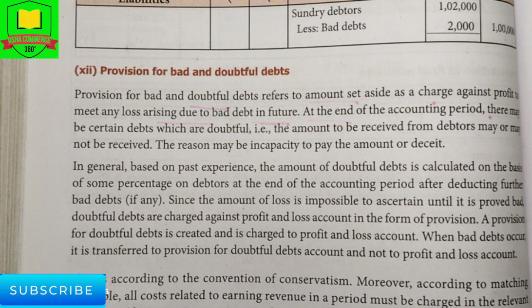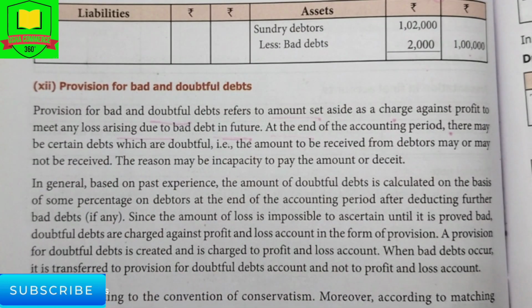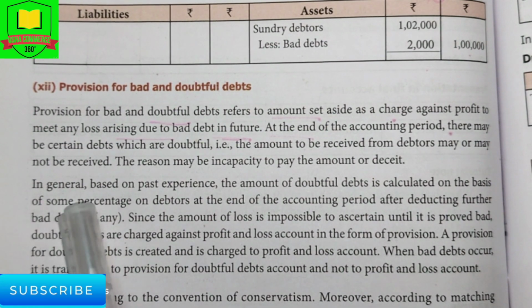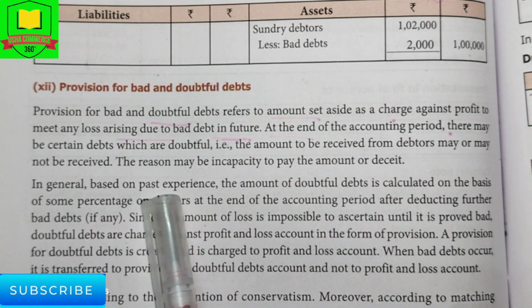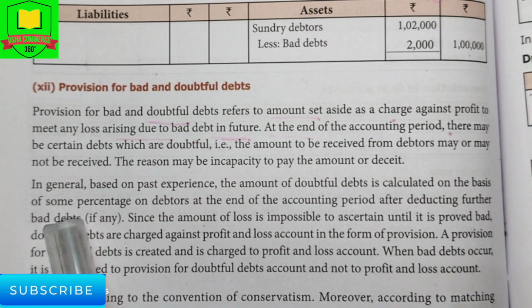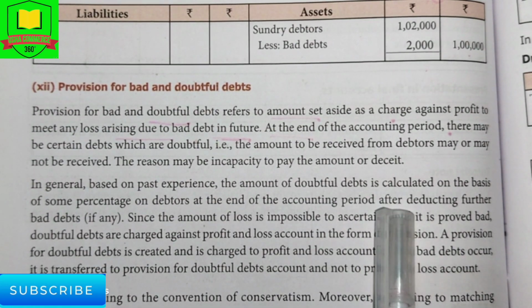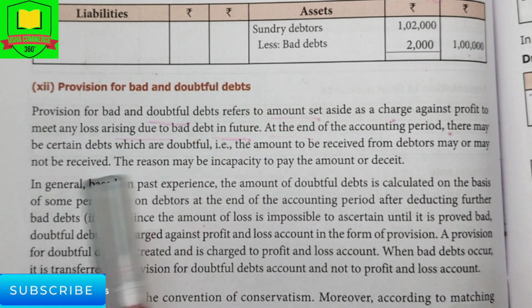So, on the basis of experience, generally, after deduction of the bad debts from the sundry debtors, the amount of doubtful debts is calculated on the basis of some percentage on debtors at the end of the accounting period.